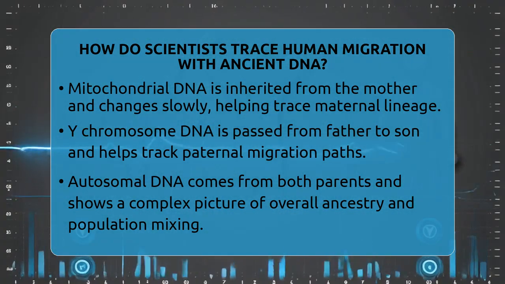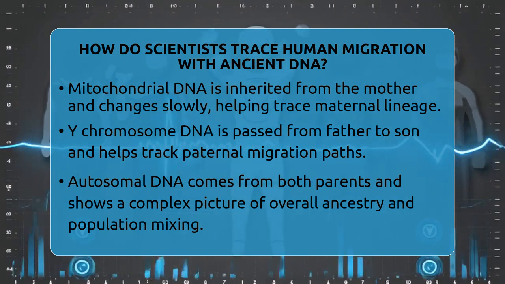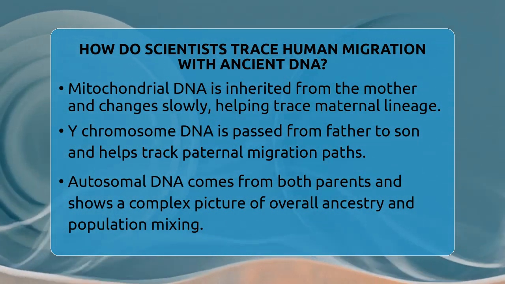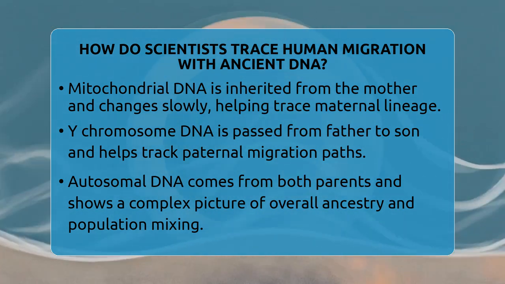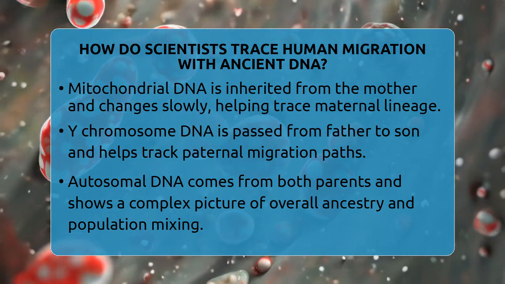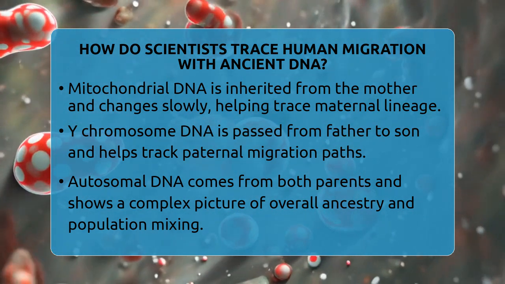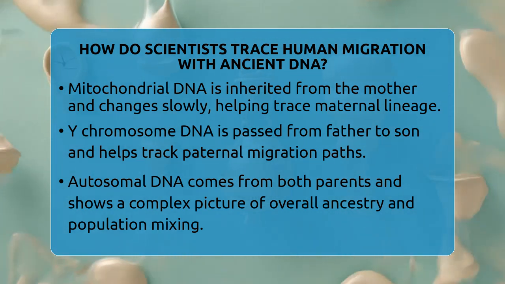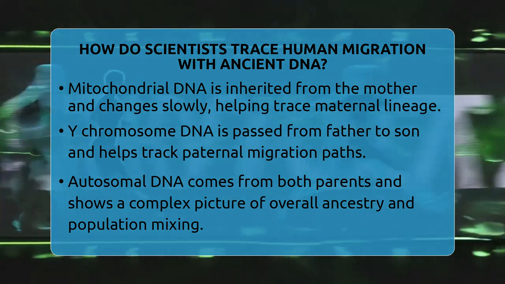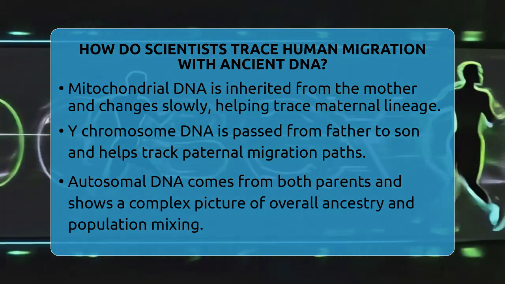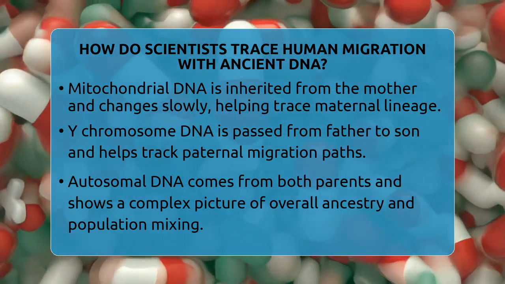Two types of DNA are especially useful for tracing migration. The first is mitochondrial DNA, which is inherited only from the mother. It changes very slowly over many generations, making it a good marker for maternal lineage. Because it does not recombine, mitochondrial DNA acts like a clear family tree that shows maternal ancestry over thousands of years.